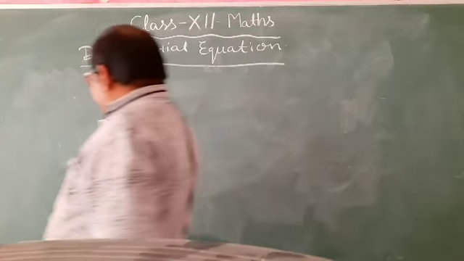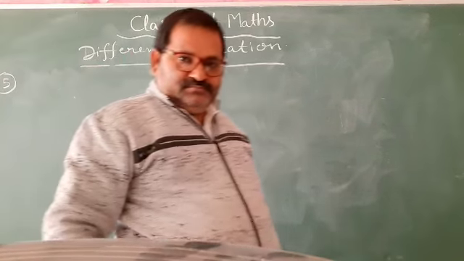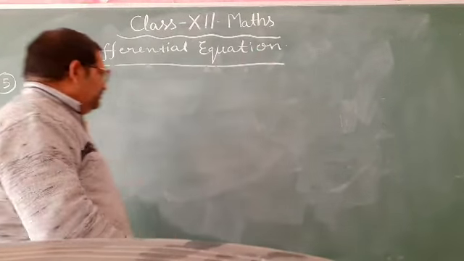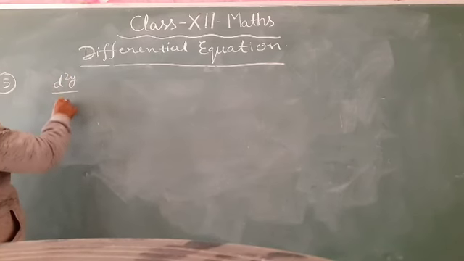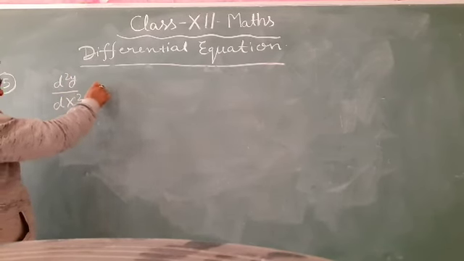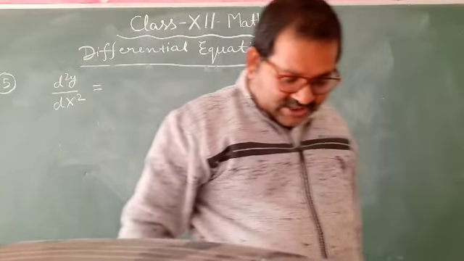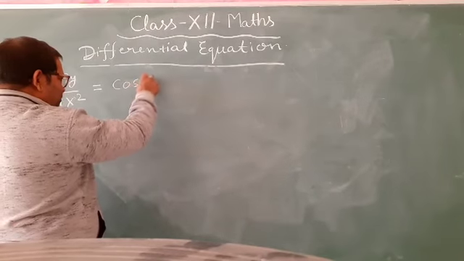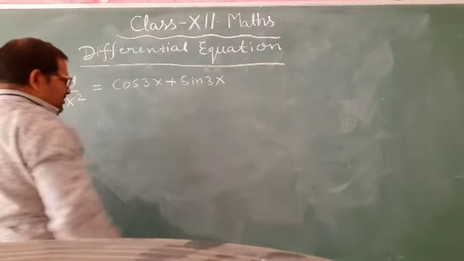Question number 5: d2y upon dx square equal to cos 3x plus sin 3x.